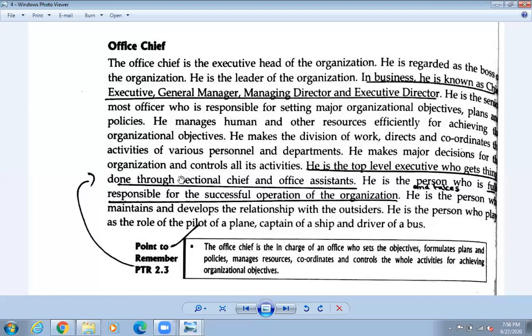First of all, pause the video if we have not understood. Then first of all, write down this one, then go for this one. So he is the top level executive who gets things done through the sectional chief, okay, and the office assistant. Okay, so दुईजना जुन मिडल लेभल र लोवर लेभलको स्टाफहरू छ एसिस्टेन्टहरू छ सो तिनीहरूलाई काम गराउँछ उनले, ओके एन्ड फुलफिल्स and they are fully responsible for the successful operation of the organization.